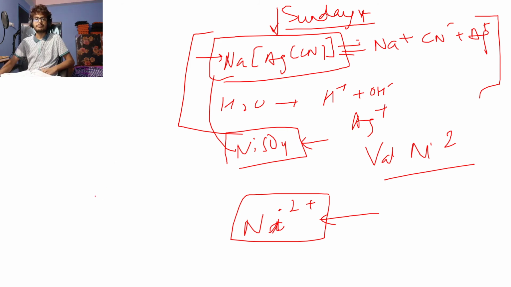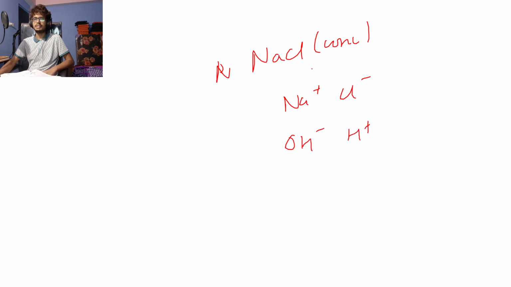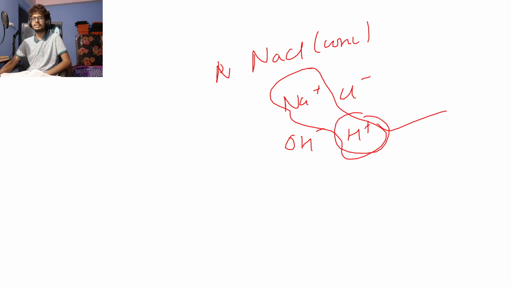So I can have something like this, I'll tell you, wait. I can have a sodium chloride solution, right? A concentrated sodium chloride solution will dissociate into Na plus, Cl minus, H plus and OH minus. So out of these two, which one will get displaced according to the electrochemical series? H, right? But since the concentration of NaCl is more, Na will get displaced. Okay, so that can be done.